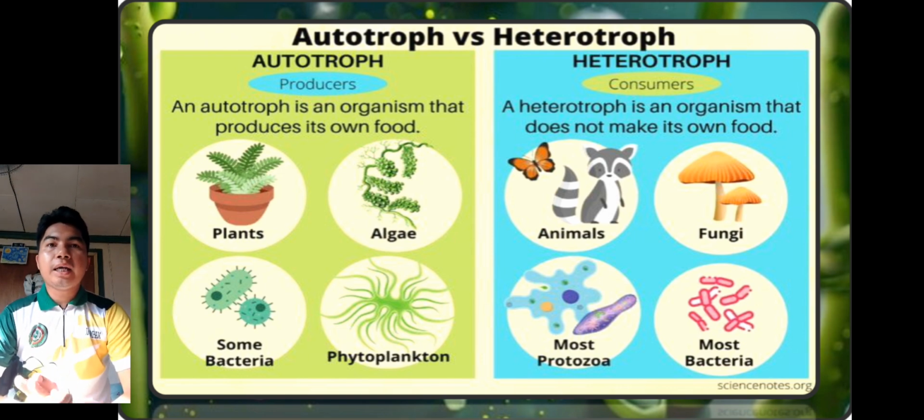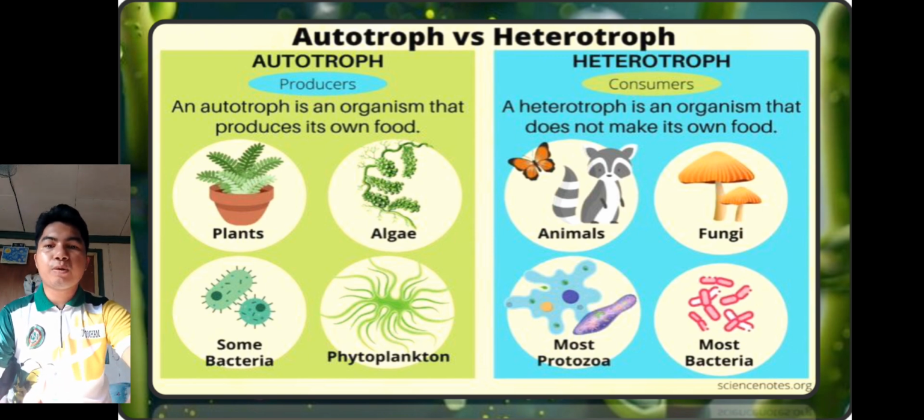So ang heterotroph naman is our consumer, which example niya is our animals, fungi, most protozoa, and most bacteria. So yan yung mga example ng animals or plants ng our autotroph and heterotroph.